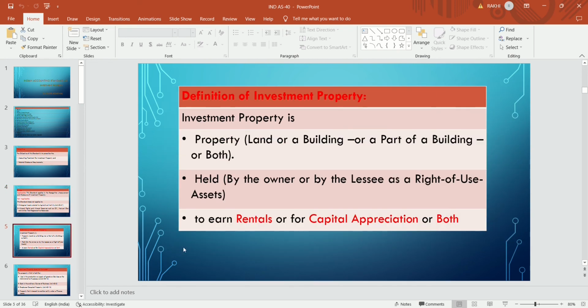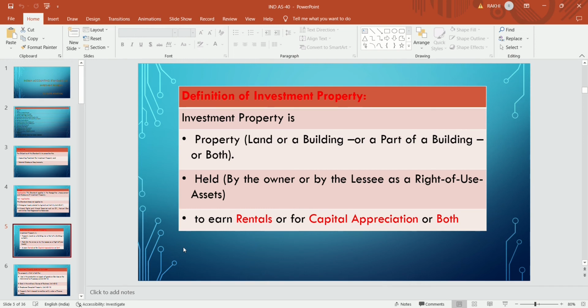What do you mean by the definition of investment property? Investment property is the property that is land or building, or part of a building, or part of land, or both. It is the property which is held by the owner, acquired by the owner himself, or held by the terms of a lease as a ROU asset.